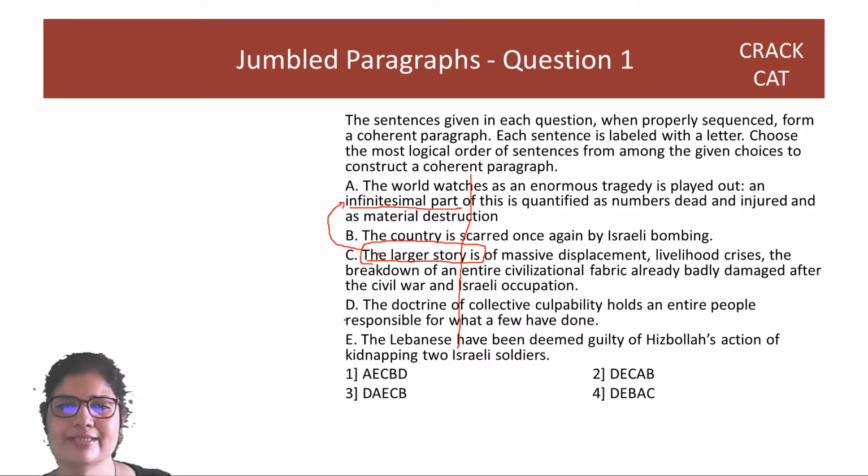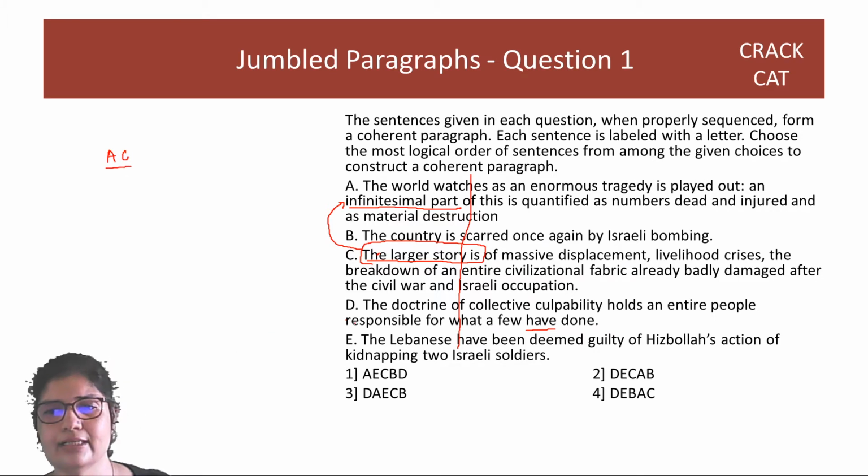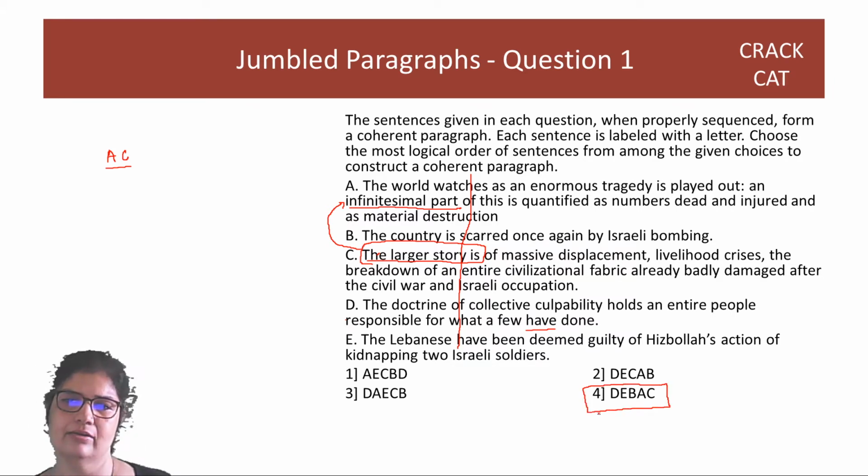Right? And if you see D and E, the doctrine of collective culpability holds an entire people responsible for what a few have done. And E explains that the Lebanese have been deemed guilty of Hezbollah's action. So first of all, you have a clear link of A and C. A talks about a smaller story and C says larger story, right? So if you look at the options, guys, you straight away come with only one option, A and C link. And if you check that link, then it makes complete sense.